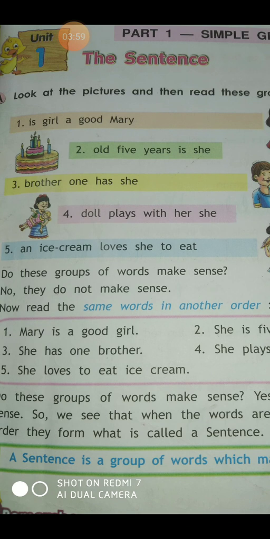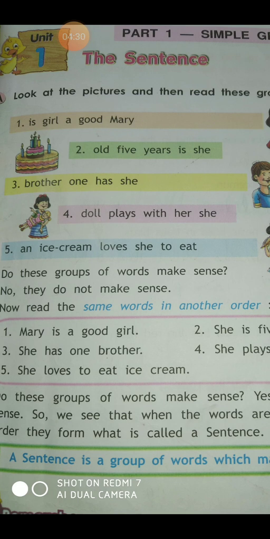Now, brother 1 has she. Can you understand anything from these? These are all random individual words in their own way. They do not make any complete sense. Now, to make a sentence and to make it a complete sense, you have to arrange the words. So, how are you going to arrange them? She has one brother. So, you can understand that we are talking about that she has one brother.